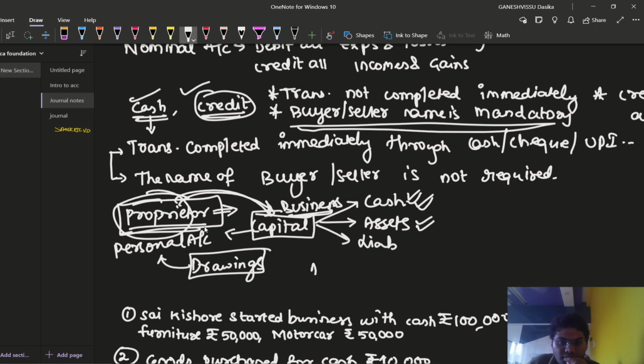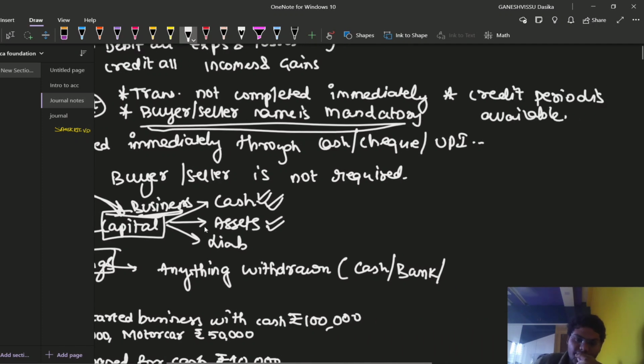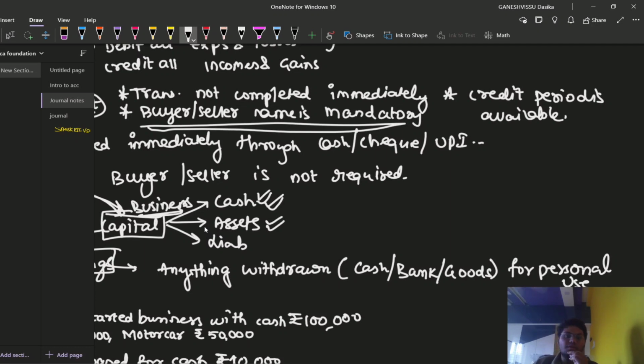Then, I am writing here the definition. The meaning of drawings in accounts concerns anything withdrawn, either cash or an amount from the bank, or goods also, for personal use, which shall be deemed to be drawings.